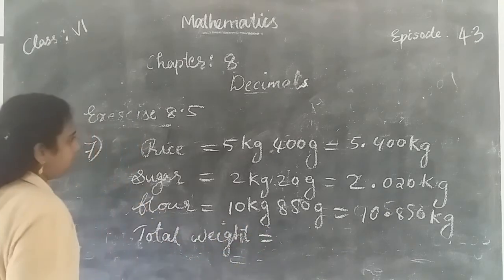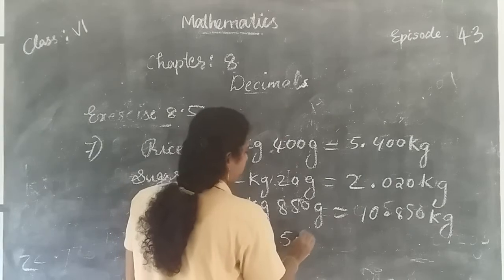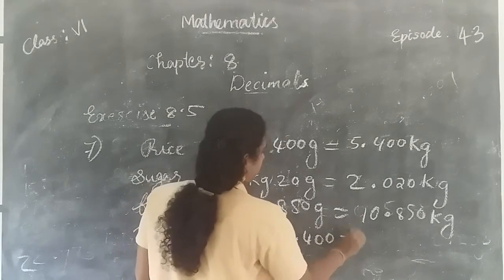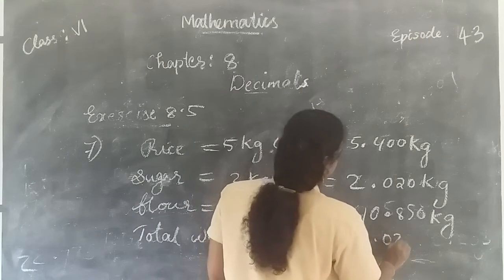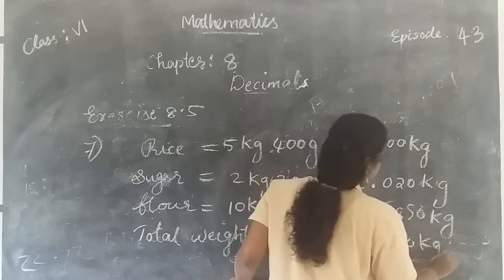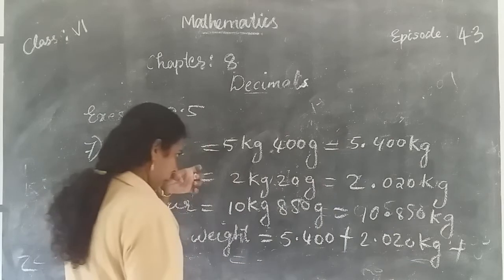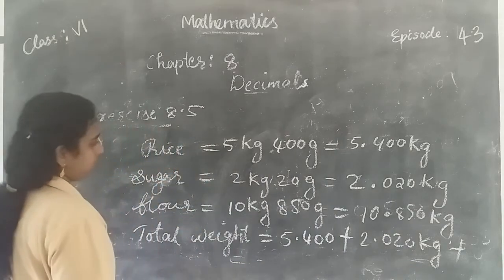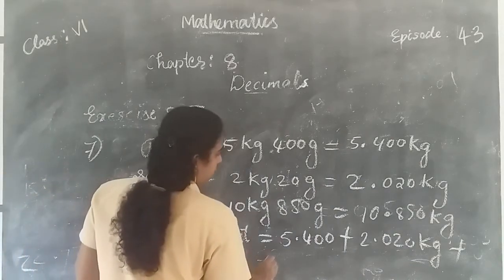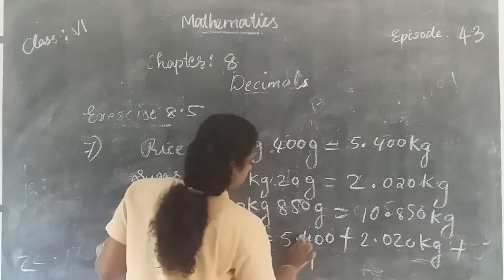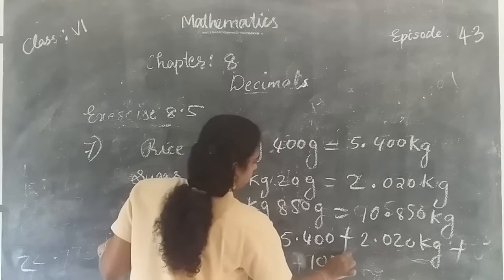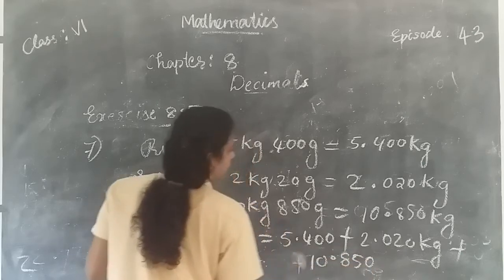So the total weight is equal to weight of rice, that is 5.400 kilogram, plus weight of sugar, that is 2.020 kilogram, plus weight of flour, that is 10.850 kilogram.